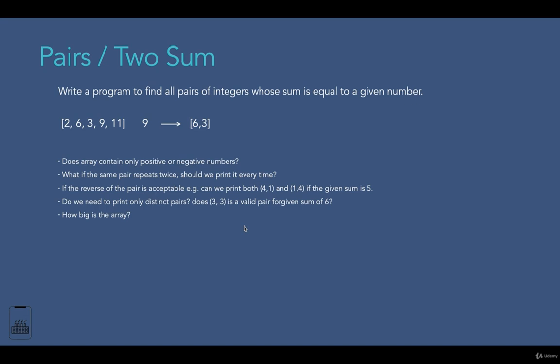Many programmers are afraid to ask questions. Instead, they like to assume. But during a coding interview, it's always better to ask questions. First, it shows that you have not memorized the answer, and second, it demonstrates that you have the ability to think through a problem, which is a very important quality of any professional programmer. So that's enough talk about the interview process. Let's go back to our question.